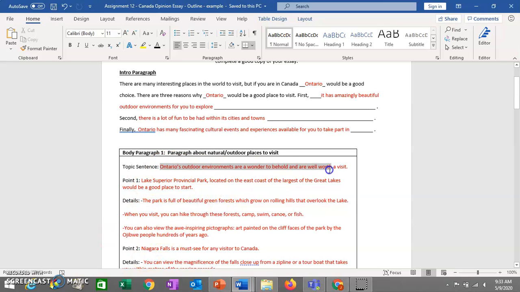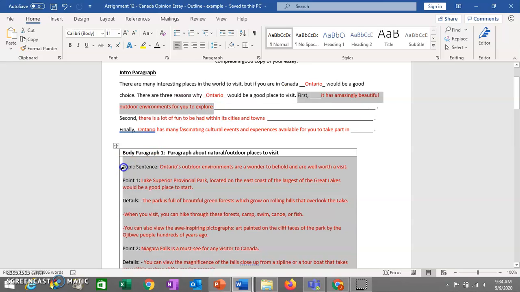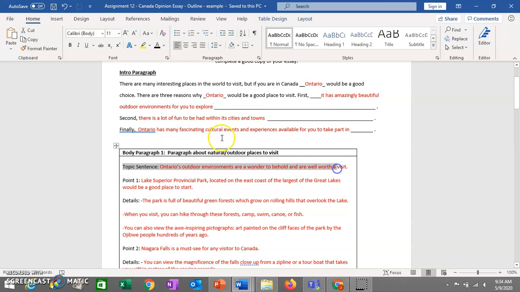And again, this idea is linked to your first reason in your intro paragraph. So this is something that a few of you had difficulties with in the mini opinion essay, but it's supposed to be organized. The reason we get you to do this format is so that you have practice writing in an organized way. So you mention your 3 reasons here, and then those 3 reasons should match in your body paragraph. So your first reason here should match with your first topic sentence.